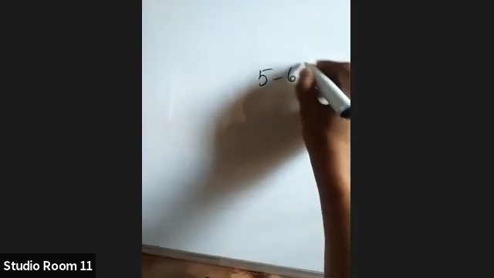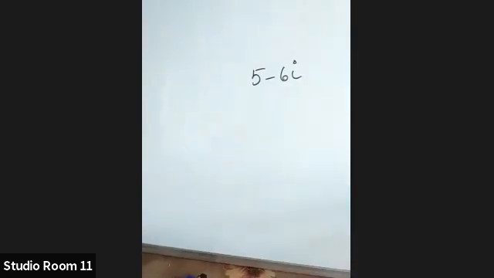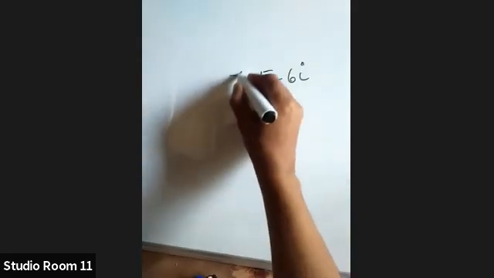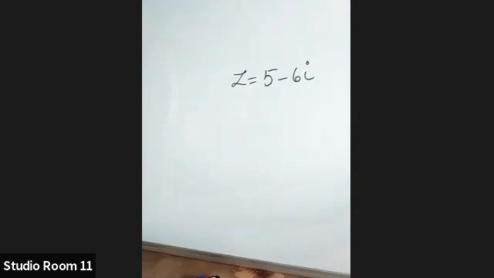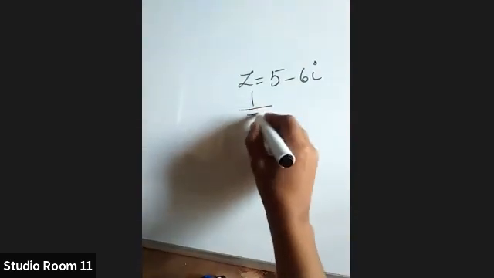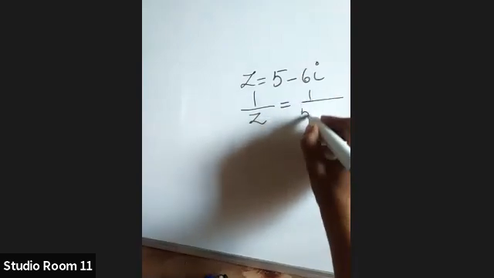Find the multiplicative inverse of the number 5 minus 6i. So, will you find the multiplicative inverse? Okay, now listen. First you name it as z. Then we are going to find out 1 by z. Multiplicative inverse is given by 1 by z.